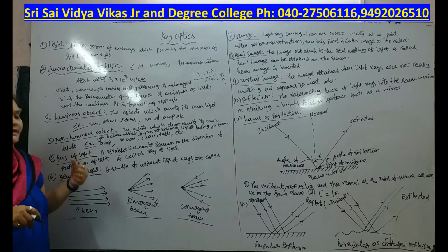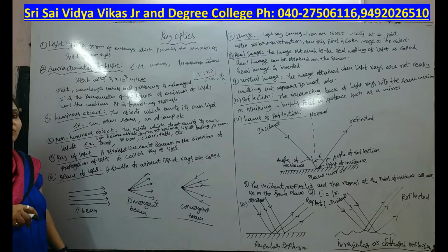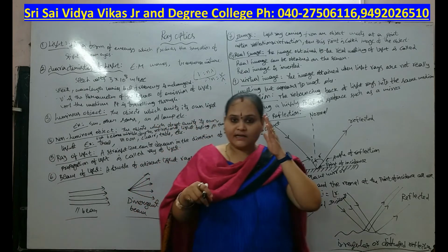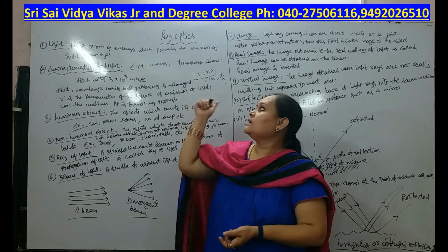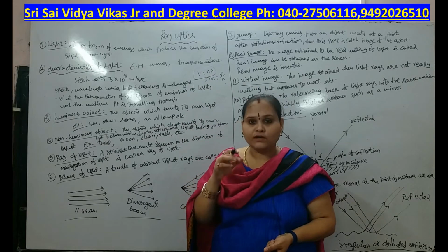Ray of light. A straight line that can be drawn in the direction of the propagation of the light is nothing but a ray of light. What is meant by ray of light? A straight line drawn along the direction of the light is nothing but a ray of light.